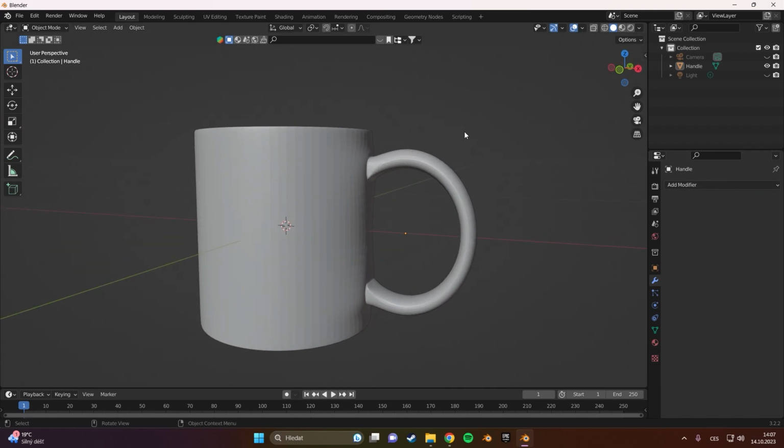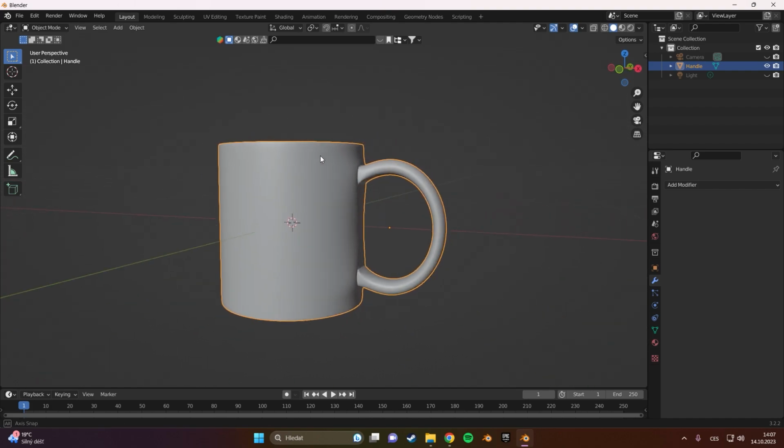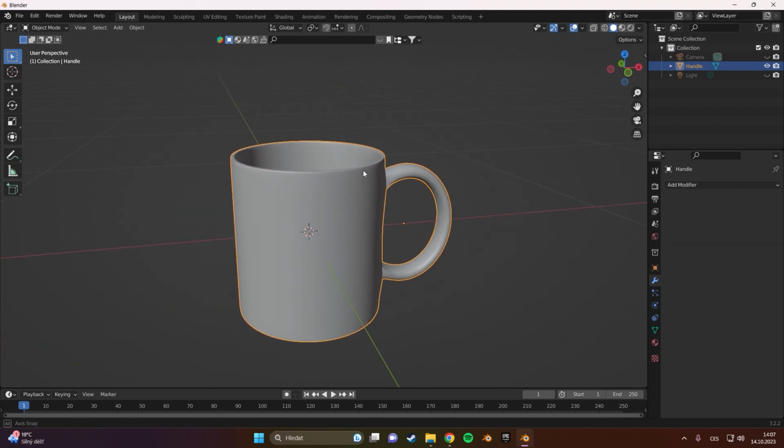Now we apply the modifier and press shade smooth. It looks pretty good.